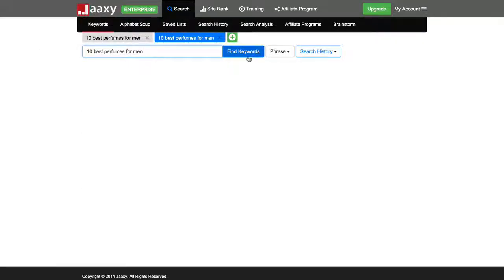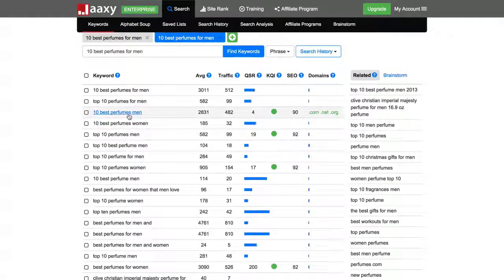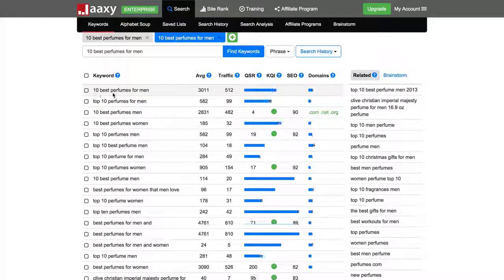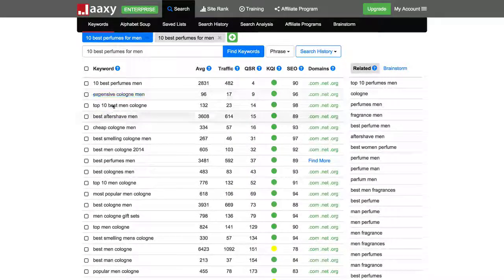The last thing you want to do is research keywords or add keywords when they don't make sense. It's very difficult to create content around a keyword that's grammatically incorrect. So your final search should be on a keyword that makes sense, and in this case, 10 best perfumes for men, not 10 best perfumes men as it comes up here.